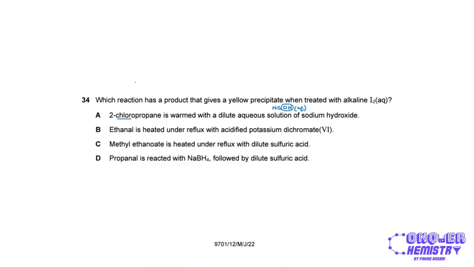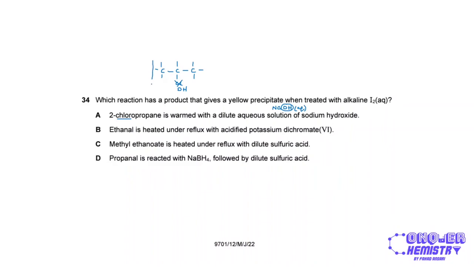So this is the hydrolysis reaction of a halogenoalkane that we looked at a few questions ago. So if I have chloropropane over here, so 2-chloro, the chlorine over here will be replaced by OH, right? And the rest of the structure remains the same, right?